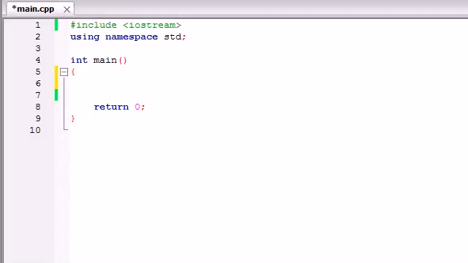Welcome back to your 17th C++ tutorial, and in this tutorial I'm going to be covering something called the if-else statement. Now let's first build a basic if statement, because an if-else statement is pretty much like an enhanced if statement. So let's use the information that we learned in the last tutorial and build on it. Let's make a simple program.